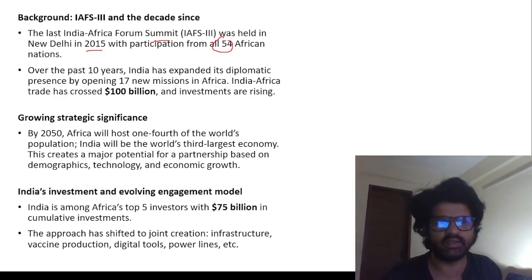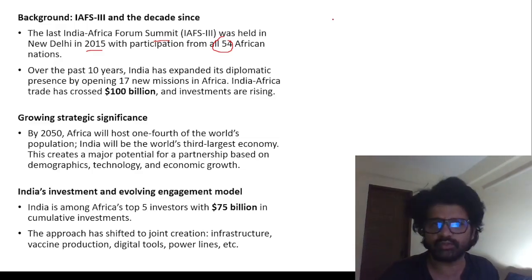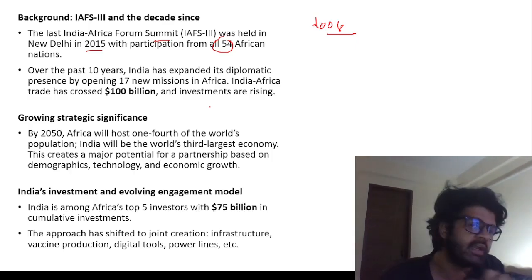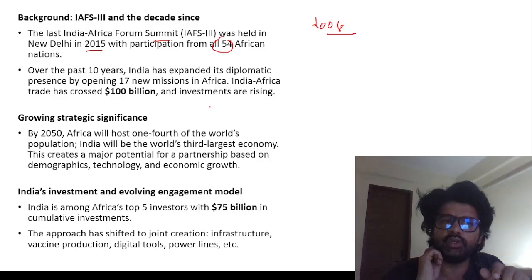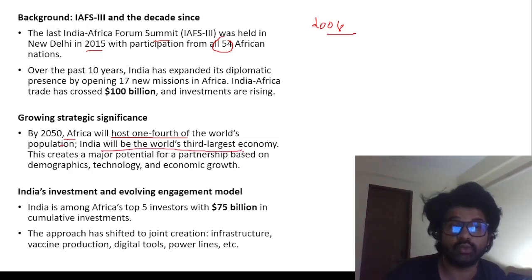So we need to continue this. Why did we stop it? Around 2008, it was conceptualized as the India-Africa Forum Summit. And why do we need to have more interactions with Africa? Because China is very active there, so we also need to be active. Plus, Africa is the future, along with India. By 2050, Africa will host 1/4 of the world's population. India will be the world's third largest economy.